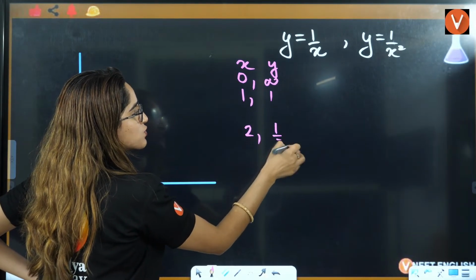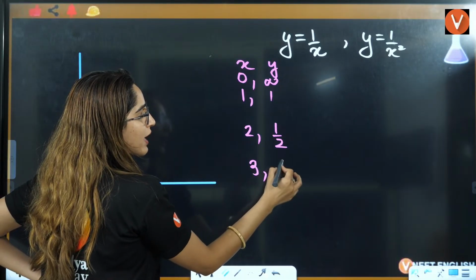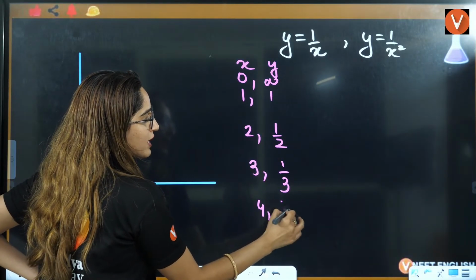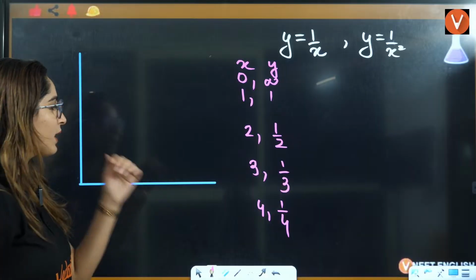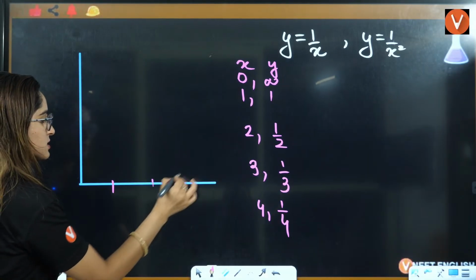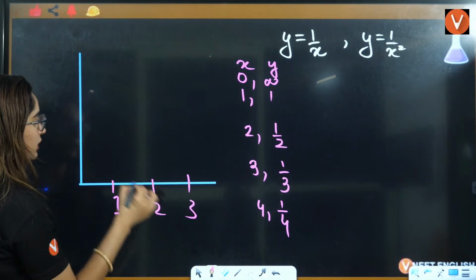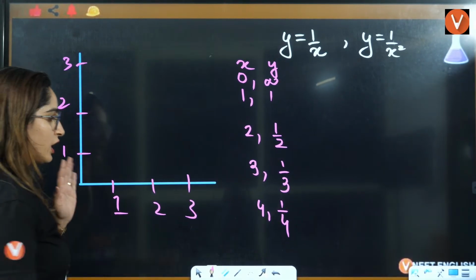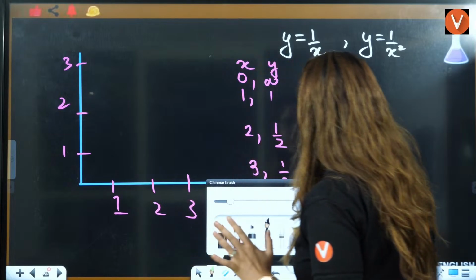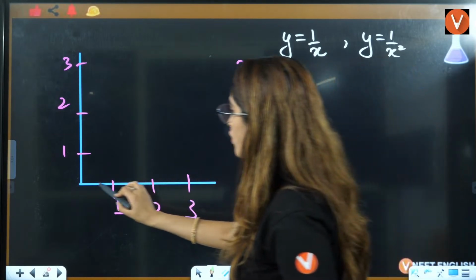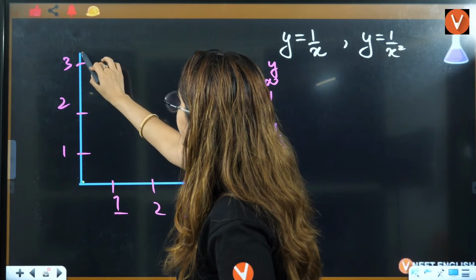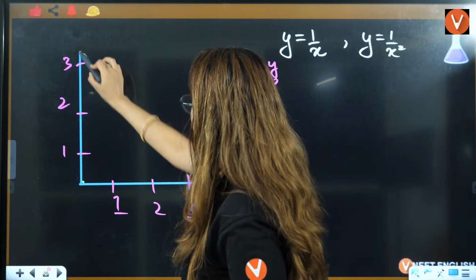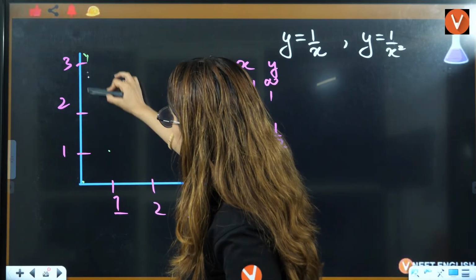X is 2, y is 1 by 2. X is 3, y is 1 by 3. X is 4, y is 1 by 4. That means if I draw it like this, this is 1, this is 2, this is 3. If you try to draw this, you will get an idea: when x is 0, y is infinity. That means it will start from here. If x is 1, y is 1. It will come to this side.